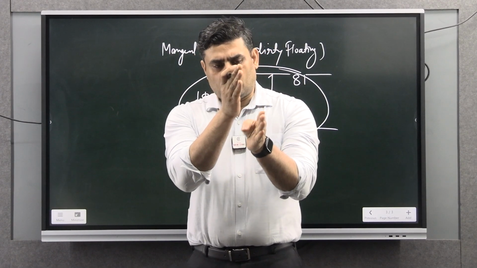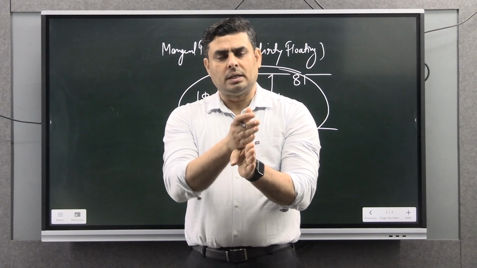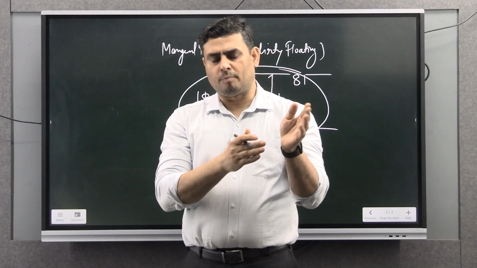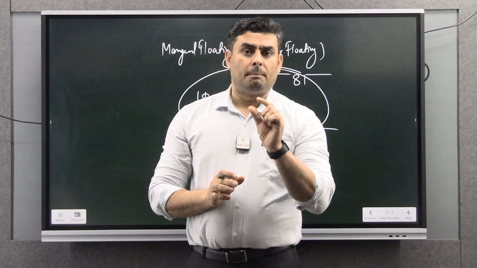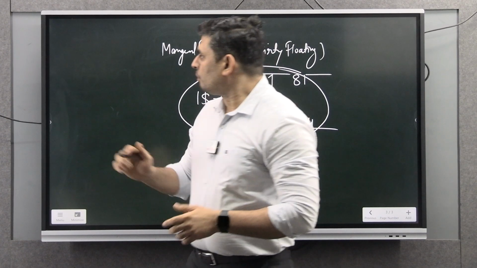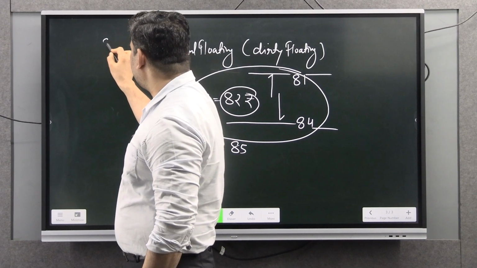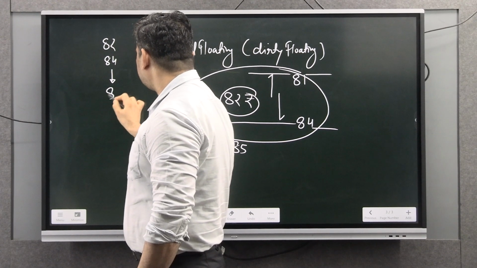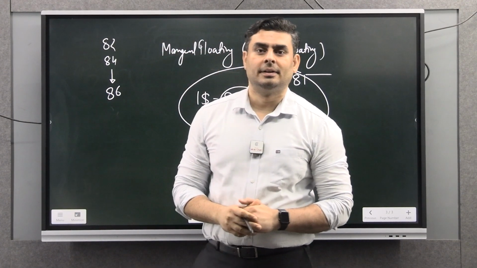Means the value of $1 is ranging between what? 81 to 83, for the past 1.5 years. But from mid-December onwards, the rupee is consistently sliding from 82 to 84. Now it even reached 86.